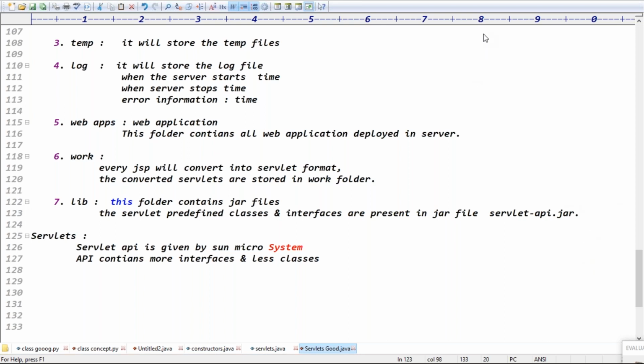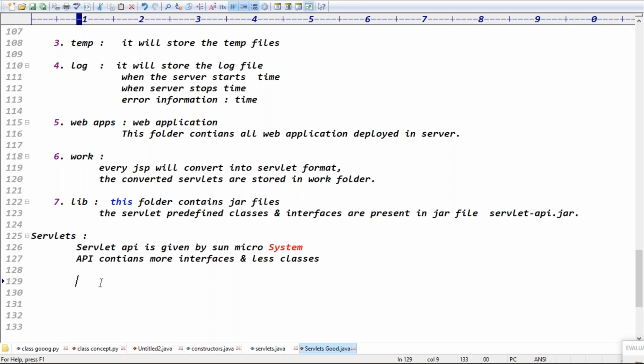See guys, the servlet interfaces are given by Sun Microsystems definitely, because servlets are given by Sun Microsystems. But the servlet-api.jar is given by Sun Microsystems or the Tomcat folder? The Tomcat folder is nothing but the Apache Software Foundation, right? That's what I can say simply: the servlet API interfaces are given by Sun Microsystems. For those interfaces, the implementations are given by the Tomcat server, guys.